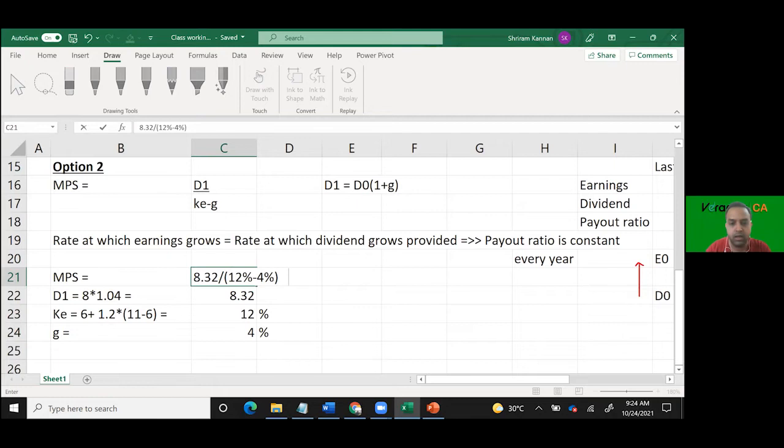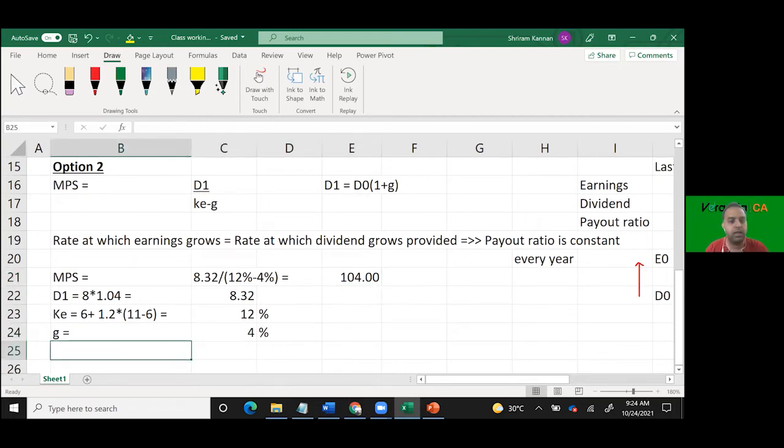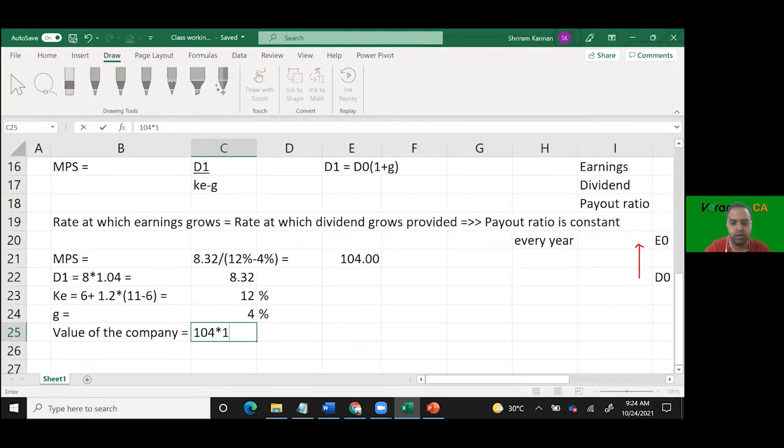How much do you get then? 104. 104, correct? Yes, sir. So what is the total value of the company? 10 crore shares, no? 104 into 10 crore shares, which is 1040 crores, correct?